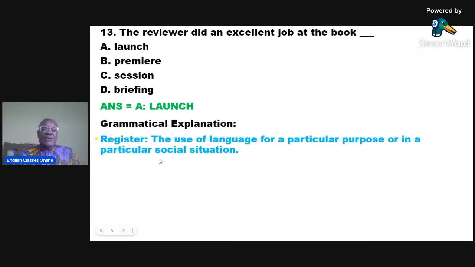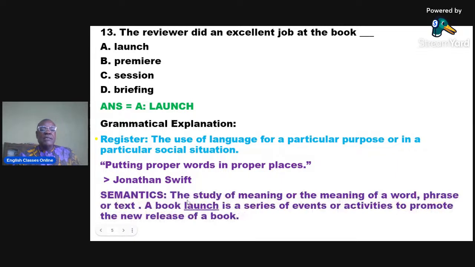So the grammatical explanation is register because we are looking at the language of publishing, language meant for a particular purpose, the purpose of publishing, or such a social or professional situation. And then we look at the semantics to launch a book.